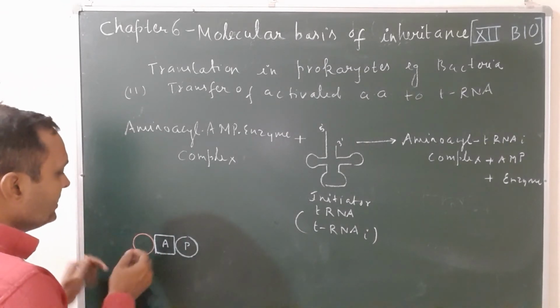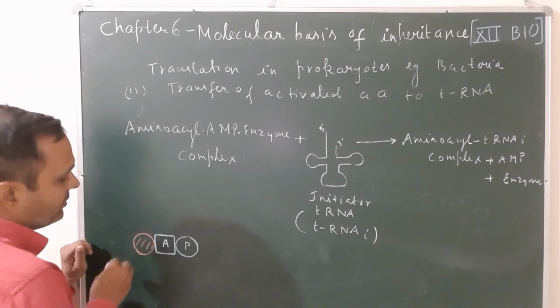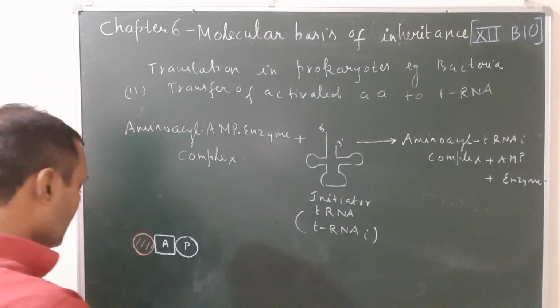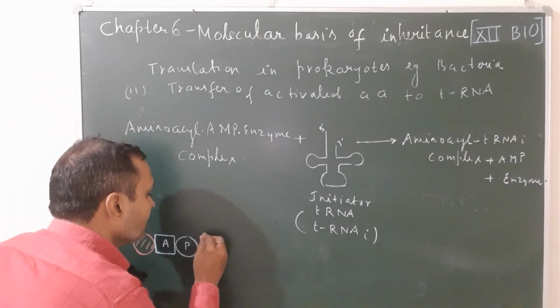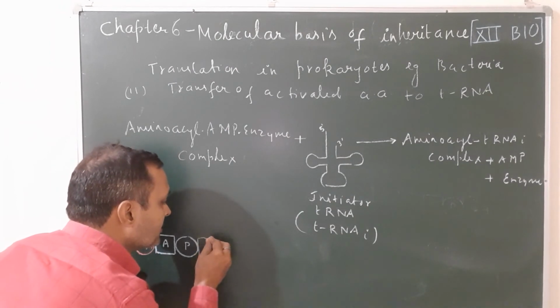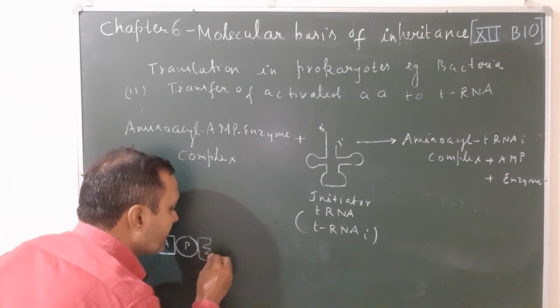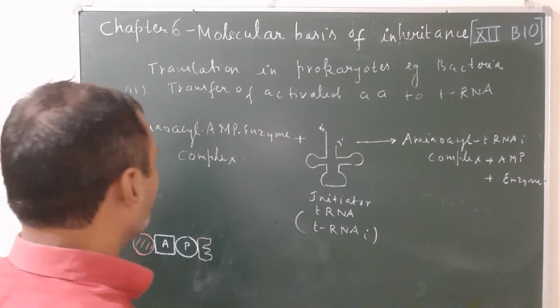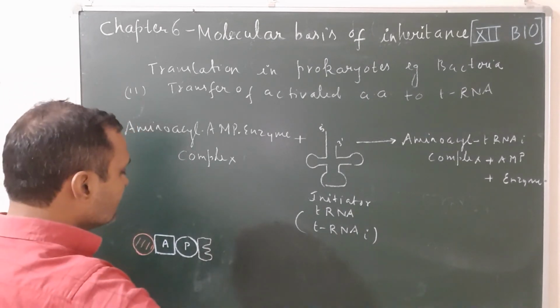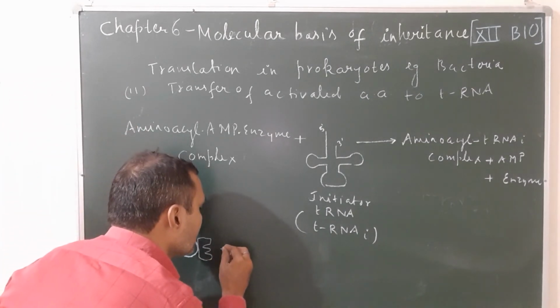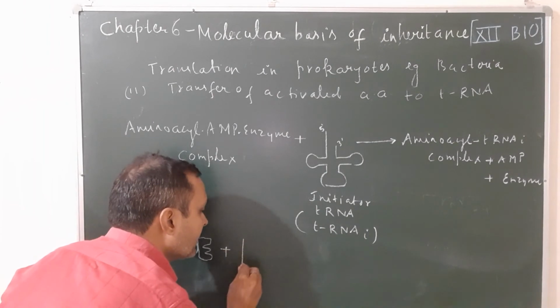This is the amino acid, the first is methionine, always methionine. And this is the enzyme. This is the part of step 1, the amino acid AMP enzyme complex. This whole complex combined with the tRNA.